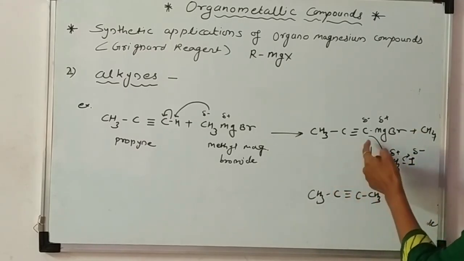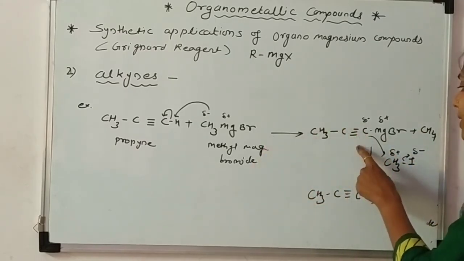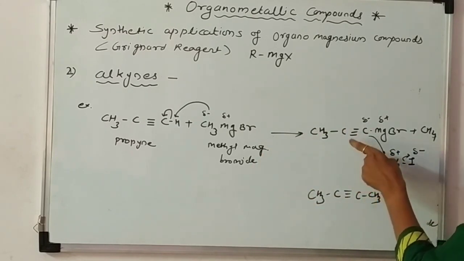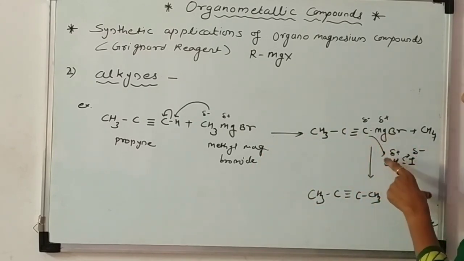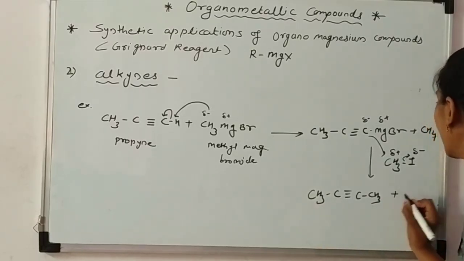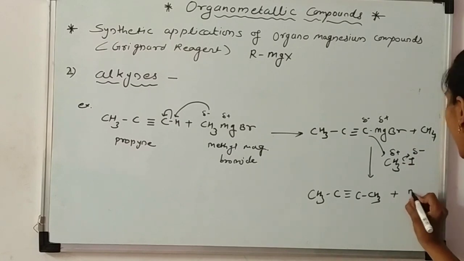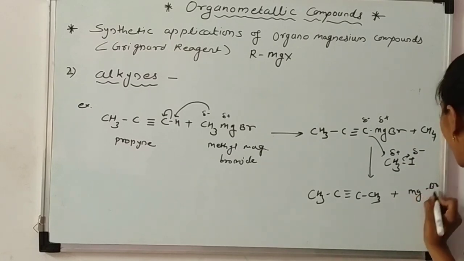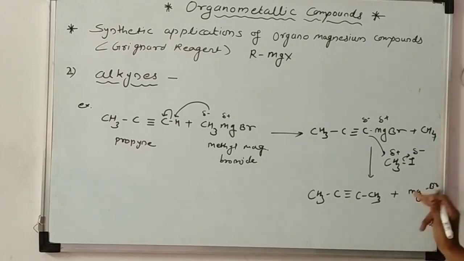So in the first step, a new Grignard reagent is formed, that is the alkyne Grignard reagent, which reacts with the alkyl halide, and we get a higher alkyne, and the byproduct is MgBrI. What is the name?